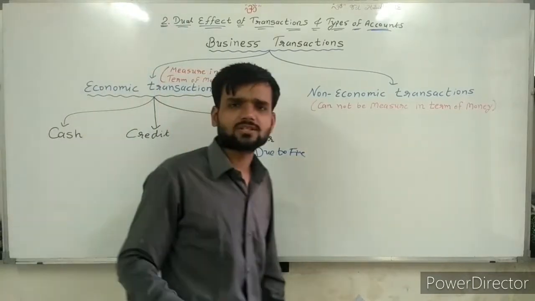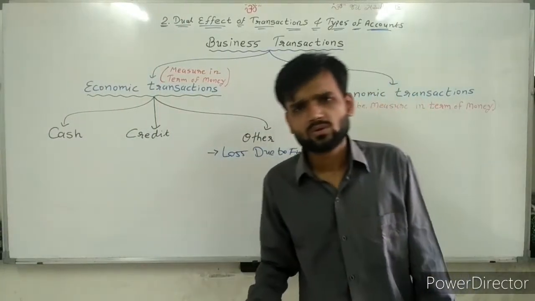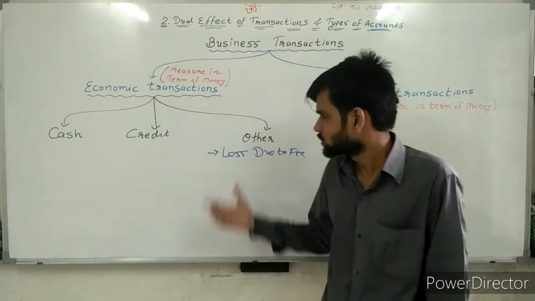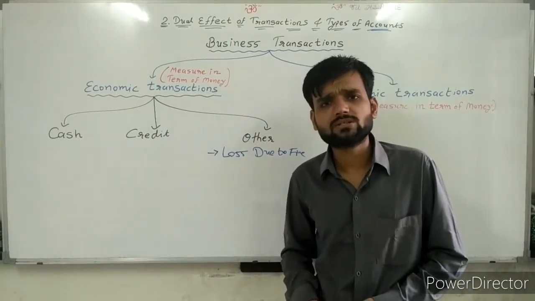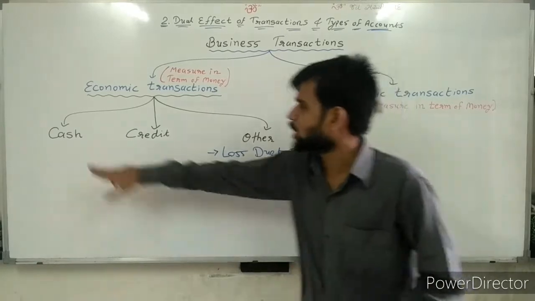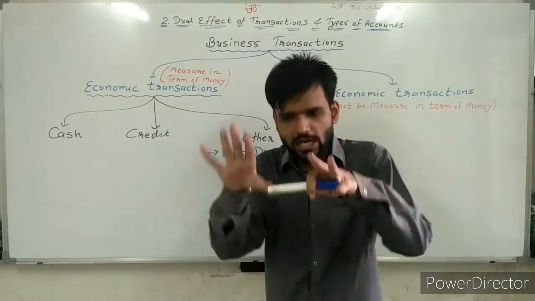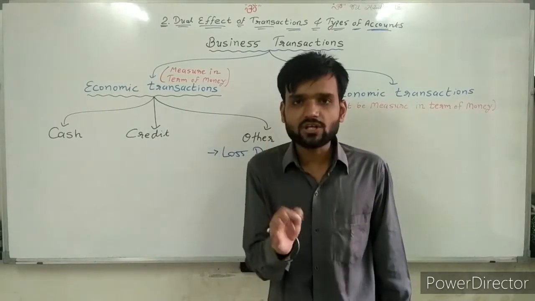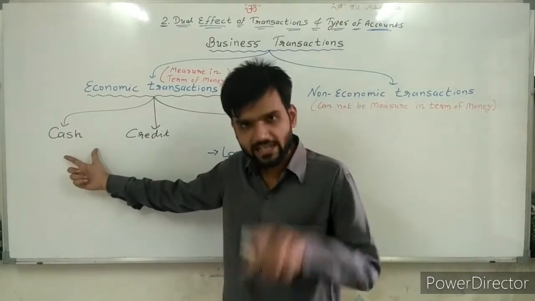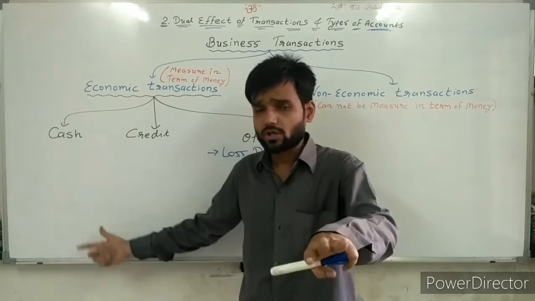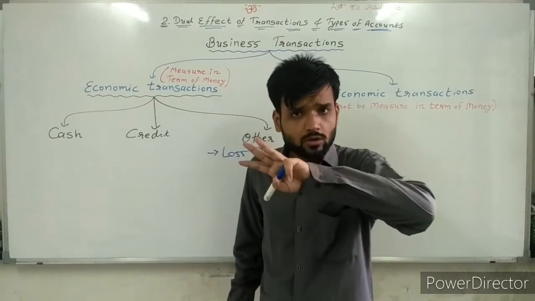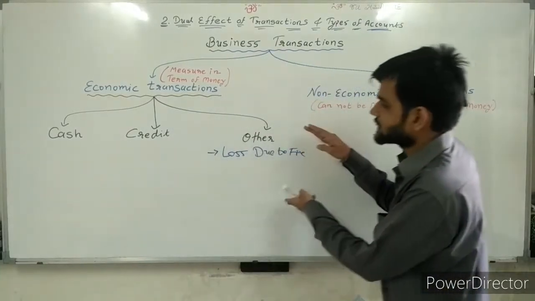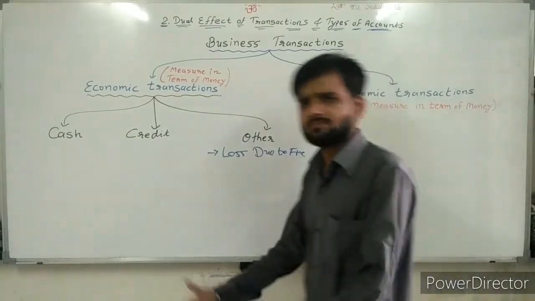So other transactions are like losses or free samples we give, in which we are not getting cash at the time of the transaction or in future. The transactions in which we are not getting cash or a promise of cash are other transactions. Simple.